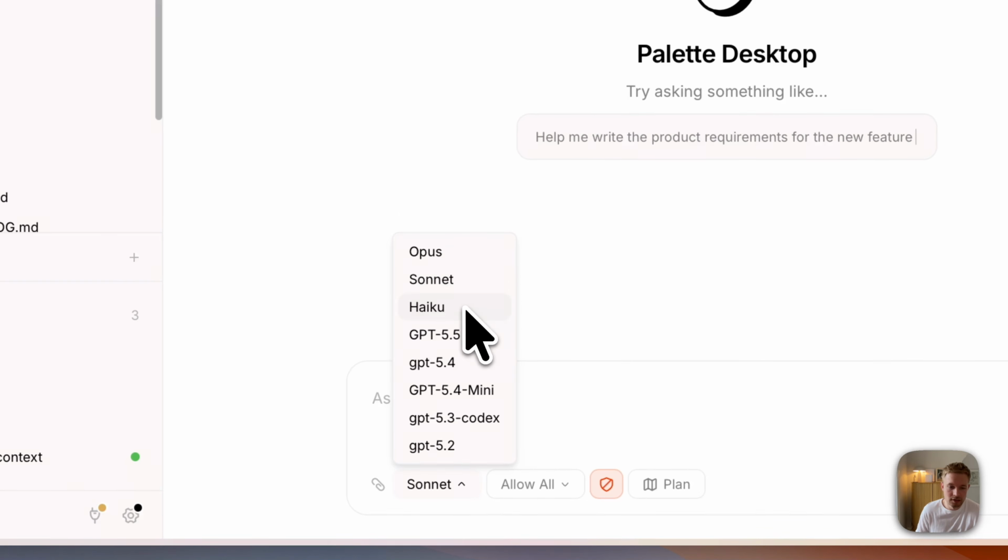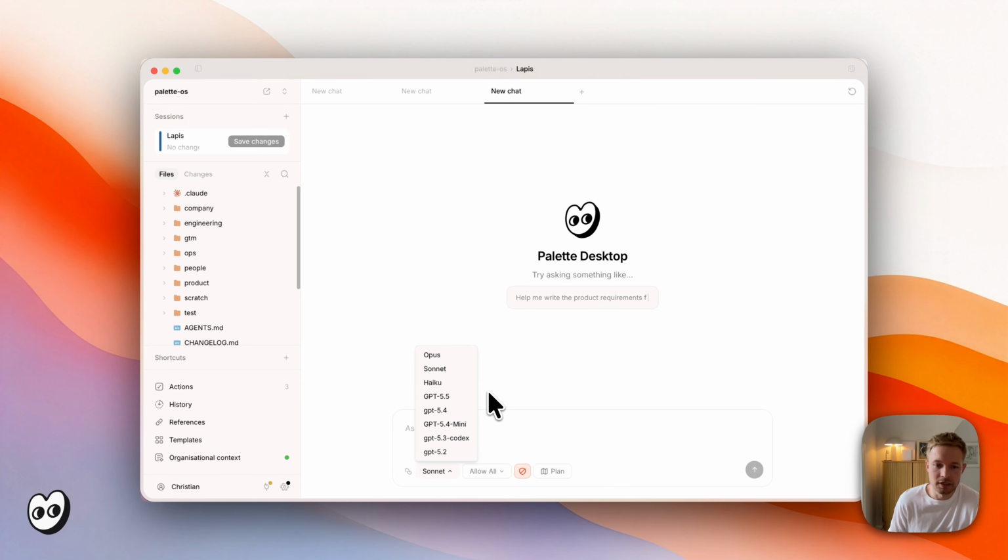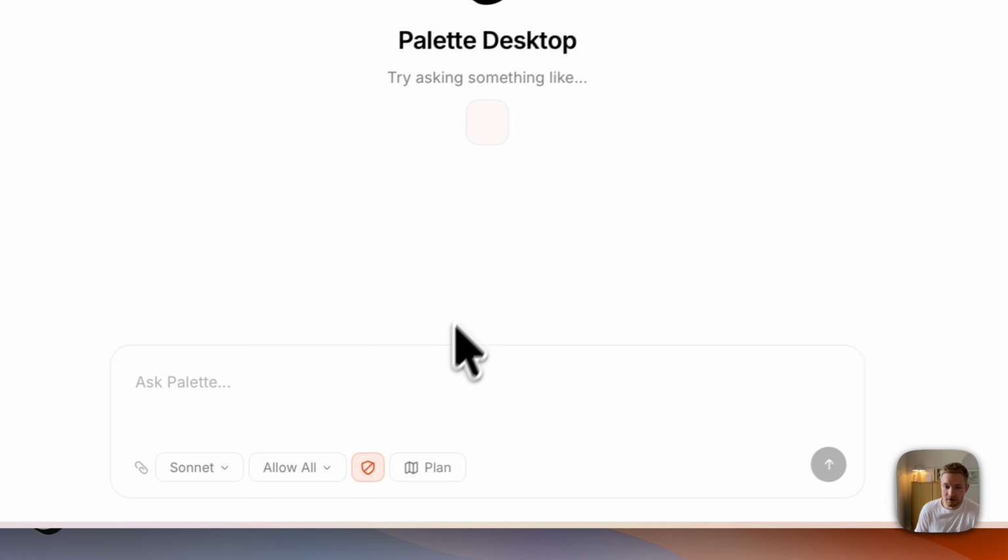So you could use the Claude models, the OpenAI models, etc., depending on what type of task you need. So it's fully agnostic, and we want to have more models in the future as well. So you don't just rely on Claude if next month Codex is better. There are other things you can do as well.